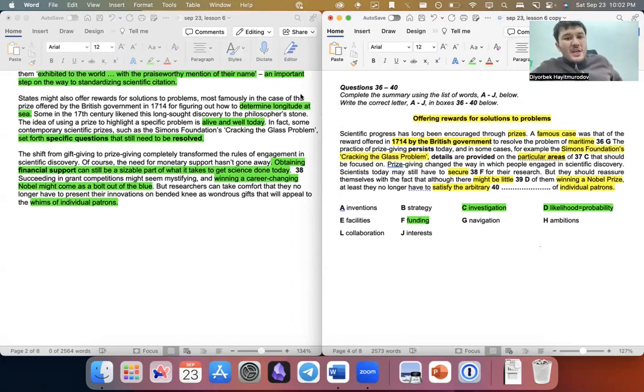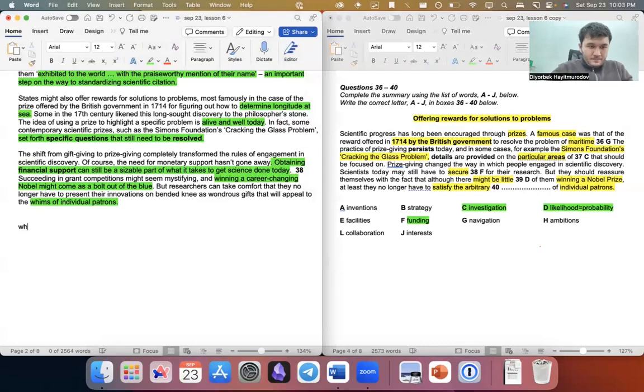Some of you are choosing J as an answer. No, I think it's ambitions, right? What is ambition? Ambition is something that you want to achieve. What does whim mean? Whim means a sudden wish, a sudden want. Ambition is also something you want to achieve.